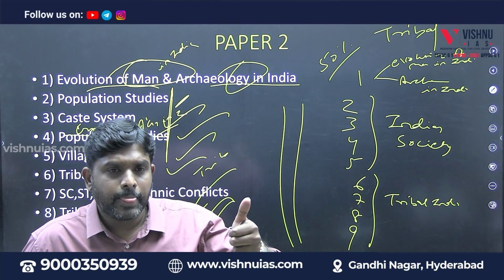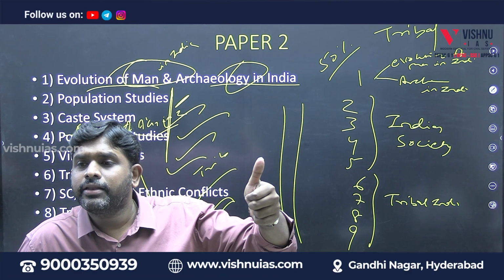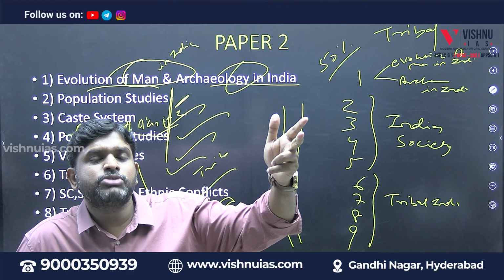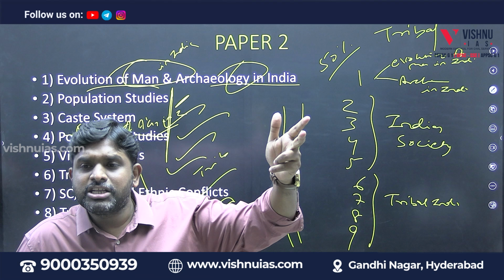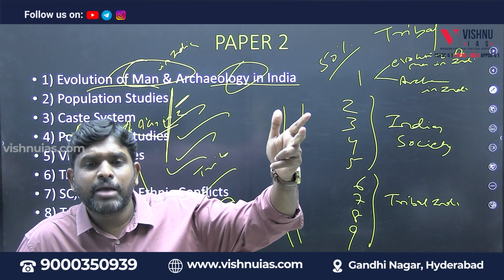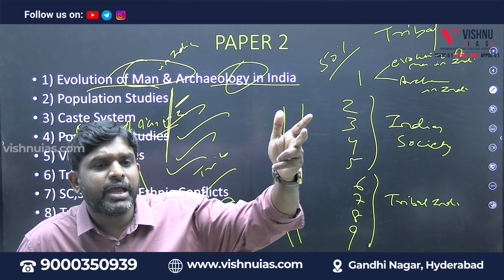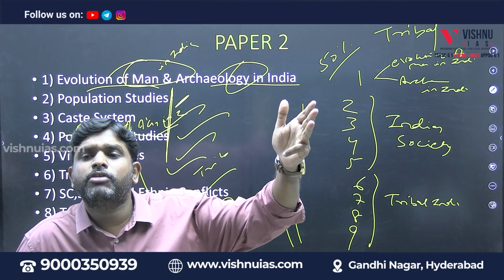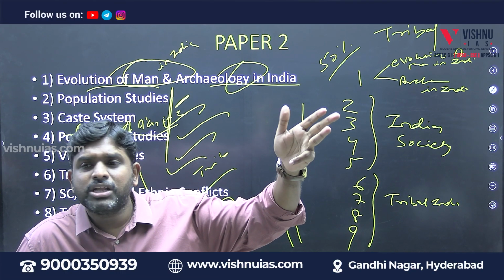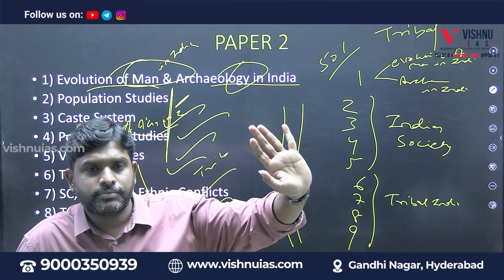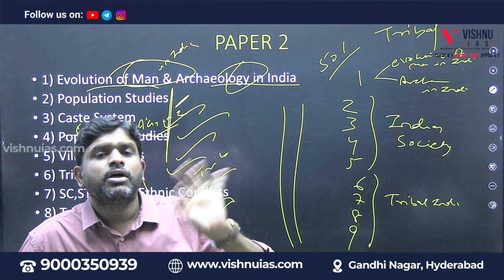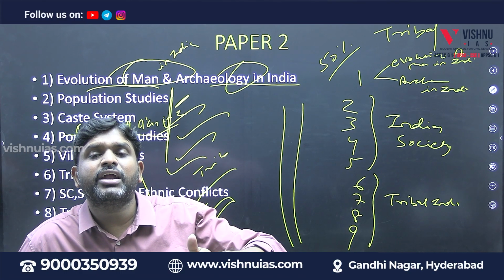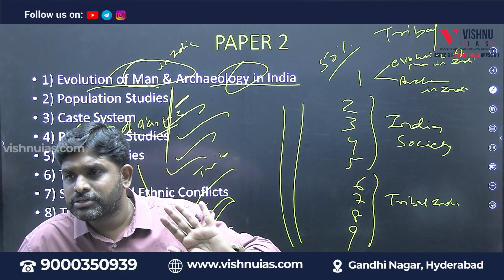In paper 1 we have evolution of man in the world, archaeology in the world, socio-culture anthropology: evolution of culture, evolution of marriage, family, kinship, economy, polity and religion. Then anthropological thought 6, 7, 8, the thinkers' point of view on how the evolution happened. 9, 10, 11, 12 is physical anthropology: genetical evolution, human growth and development, fertility and fecundity, applications of anthropology.